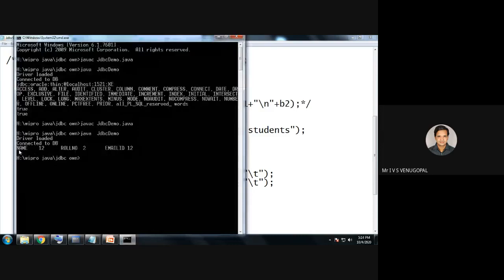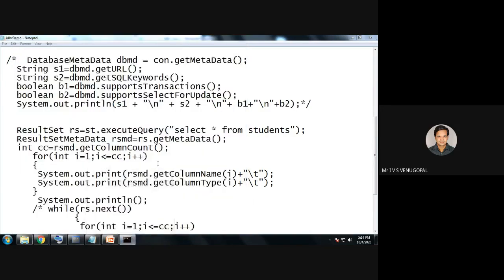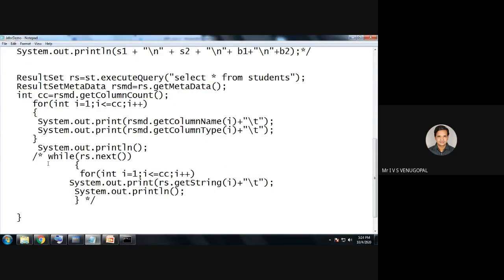So it is used to retrieve column names and their types. Similarly, the result set metadata can be used to print the data as well. See, for example, how we printed the data in the last lecture, using rs dot get string of 1, rs dot get int of 2. When I don't know in prior how many columns are there, then I can use this result set metadata.